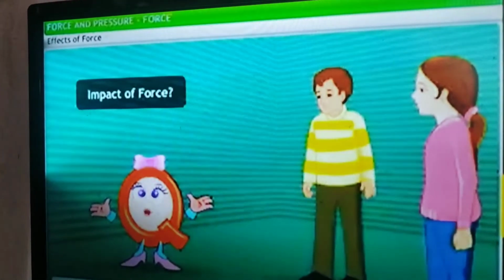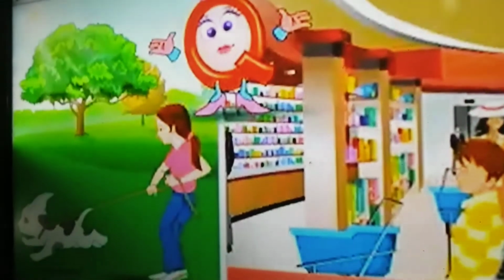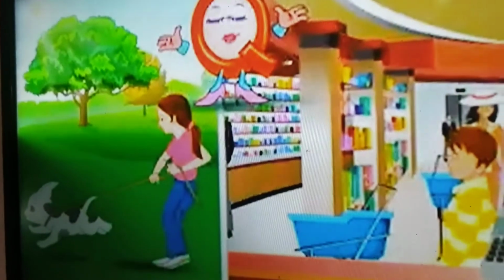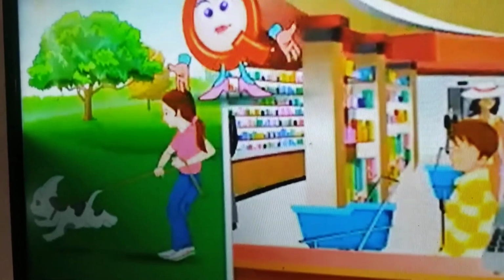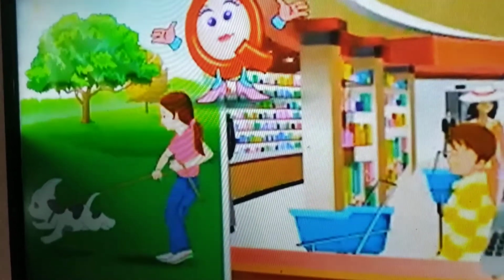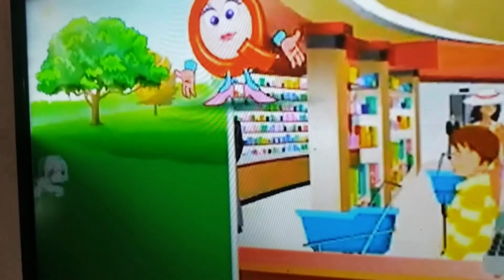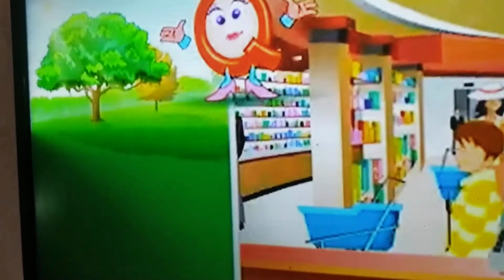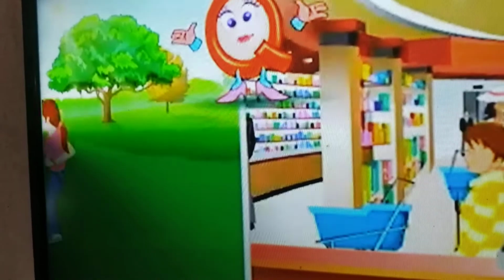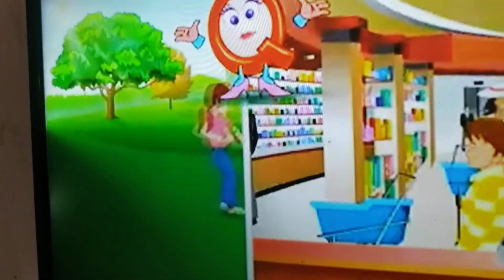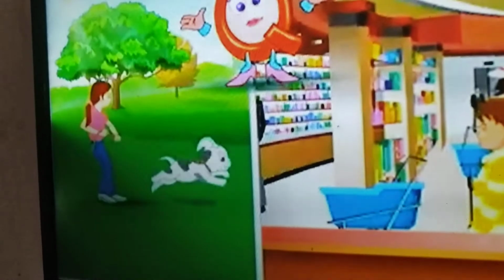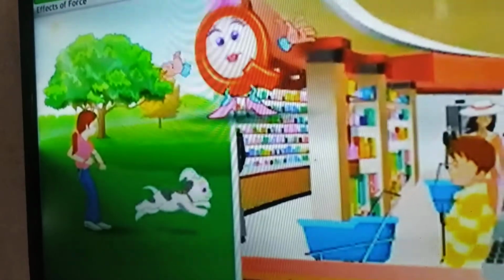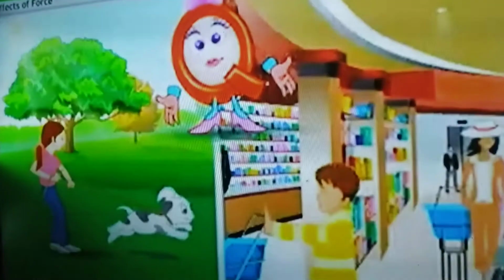Let's see some more examples. Observe these two examples, kids. In the first picture, the girl is playing with the dog. She is running along with the dog. In the second picture, the trolley is in the boy's hand. He is about to push the trolley.